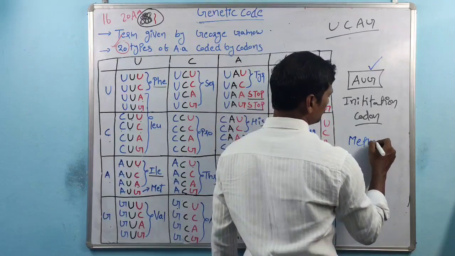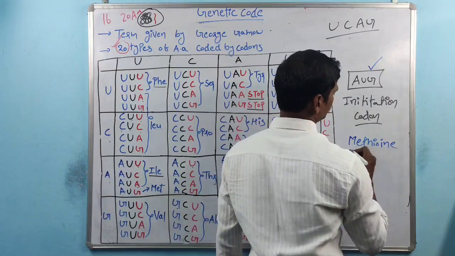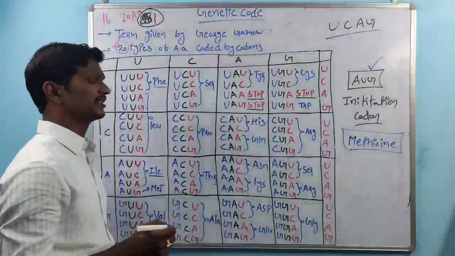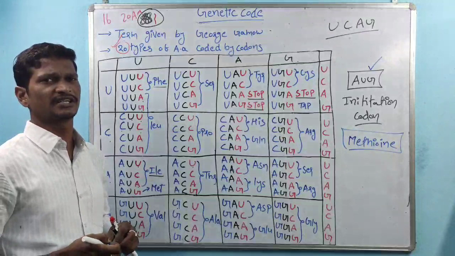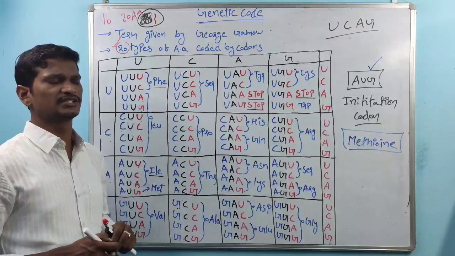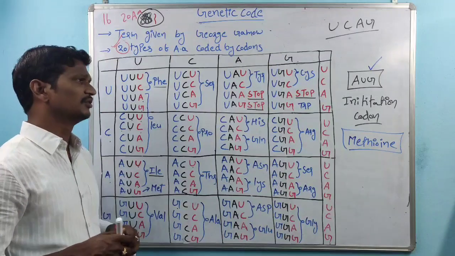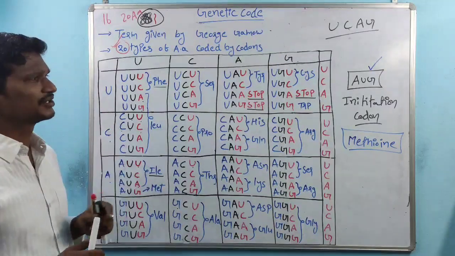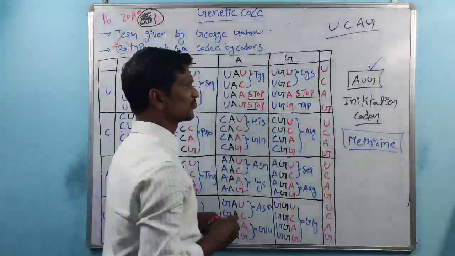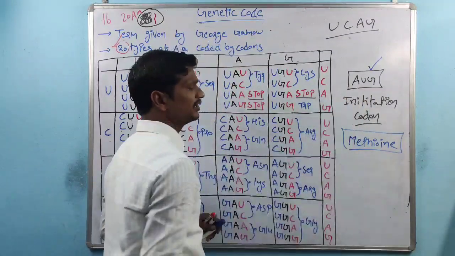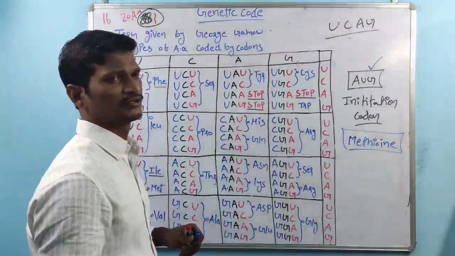Whether in prokaryotic cells or in eukaryotic cells, during translation the first coded codon is AUG.